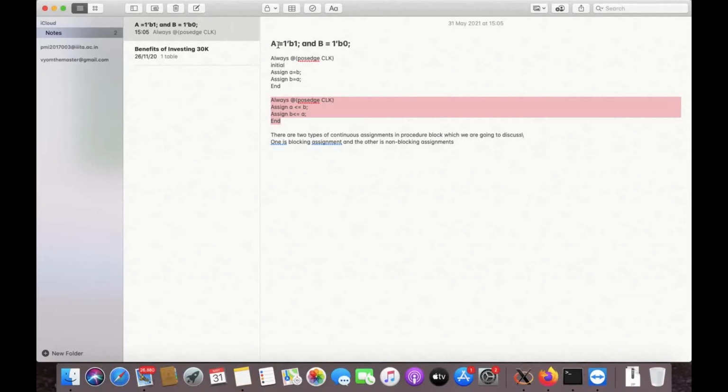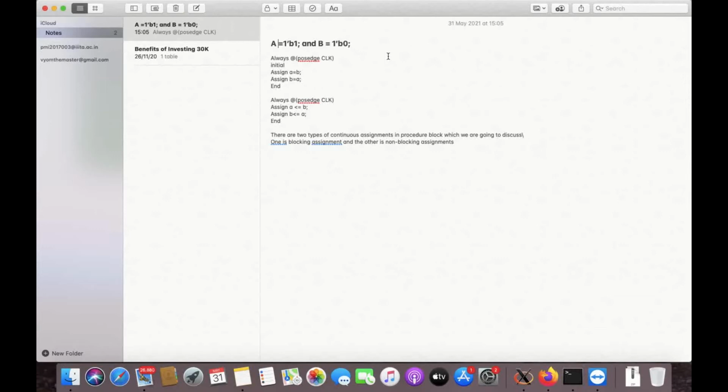If we have defined two variables a and b with values 1 and 0, and now we are designing a hardware, at the positive edge of clock, the hardware should change the value of a and b. So this is our problem.